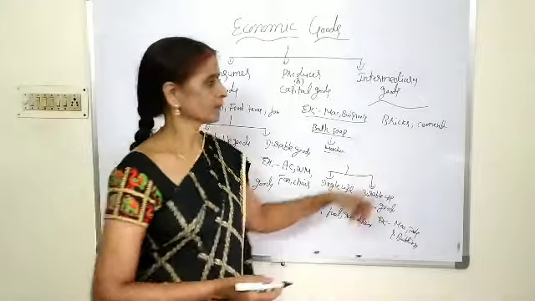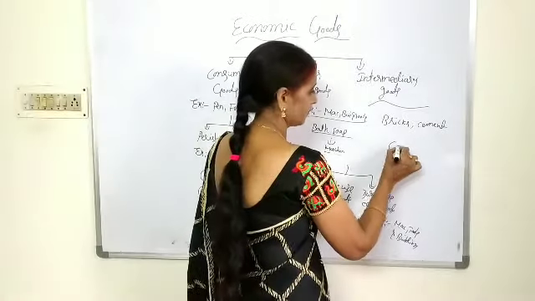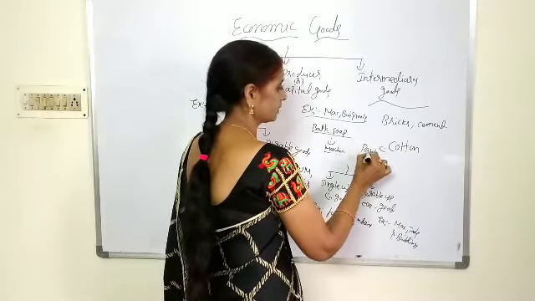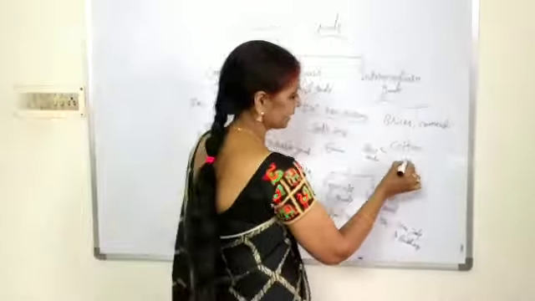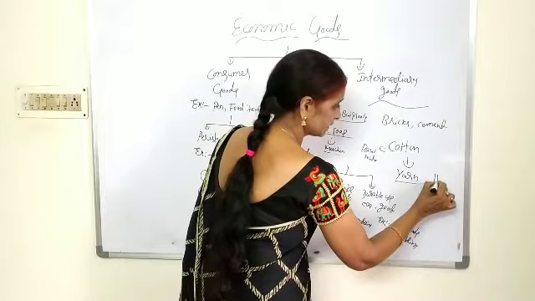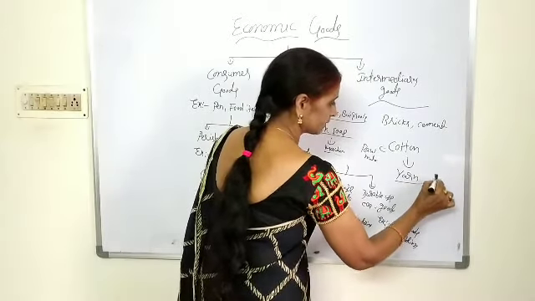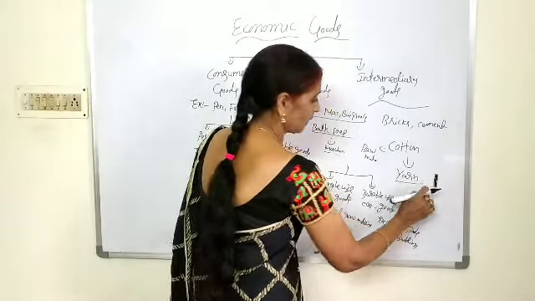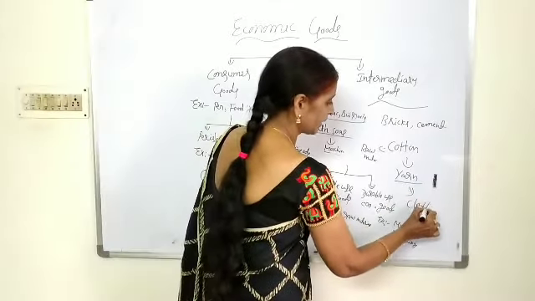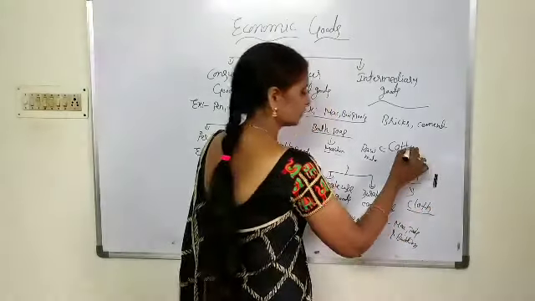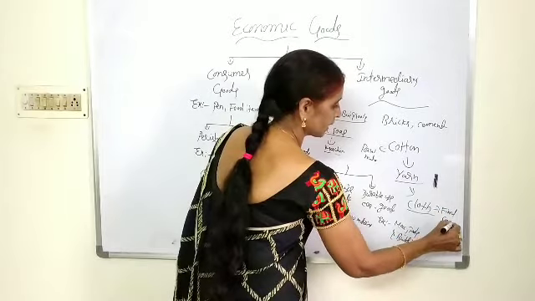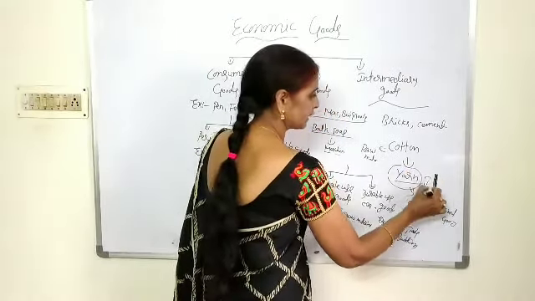For example, children, in manufacturing cloth, cotton is used. Here cotton is the raw material. After collecting the cotton from the fields, they prepare yarn, which is just like thread. But this thread is not useful for stitching clothes. It is only useful to manufacture cloth. Finally, by using yarn, they manufacture the cloth. So here cotton is the raw material, cloth is the final good, and yarn is the intermediary good.